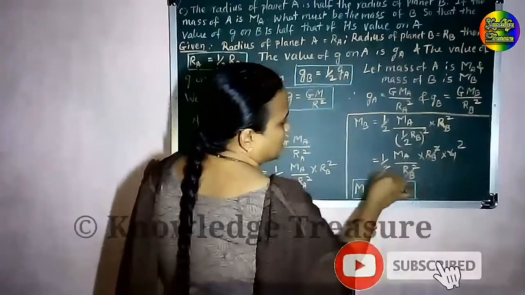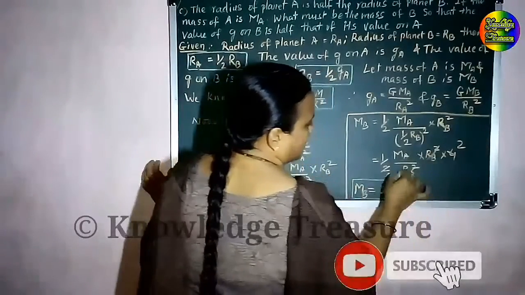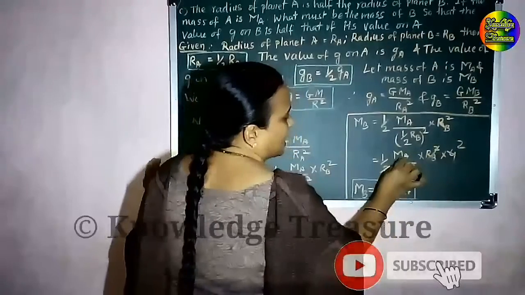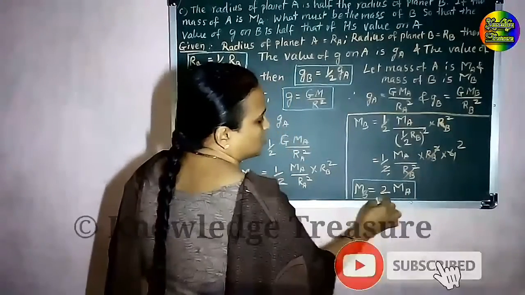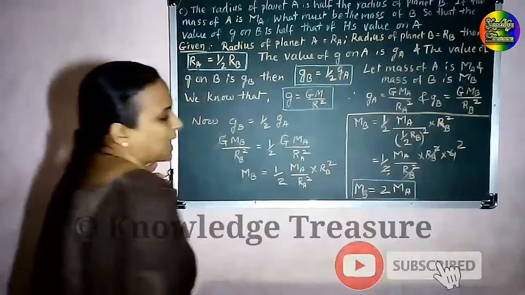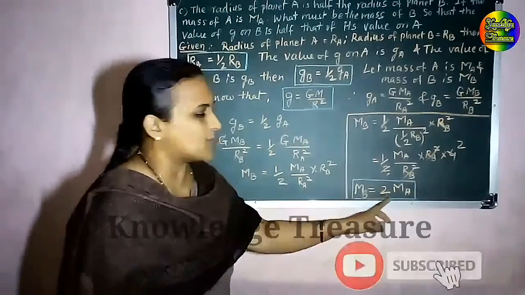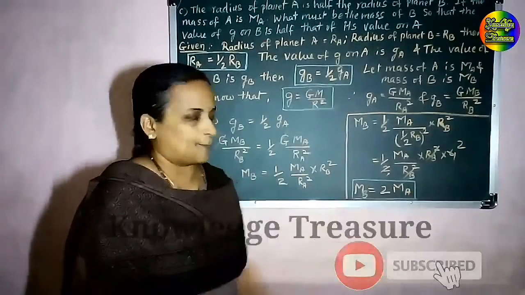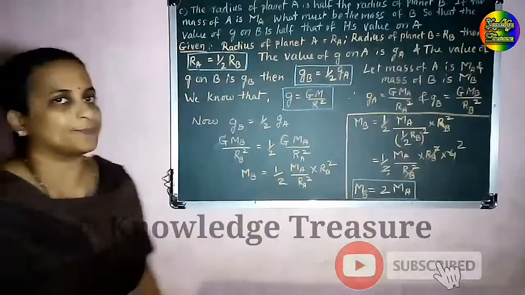So here 4. 2 ones are 2, and the Rb square get cancelled. So what is left here? 2Ma. So Mb is equal to 2Ma. Mass of planet B is 2 times the mass of planet A. This is the answer we are getting.